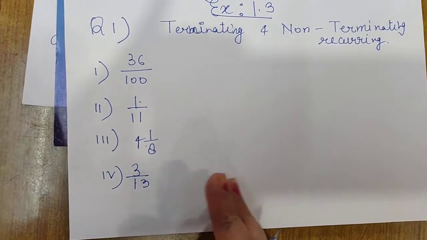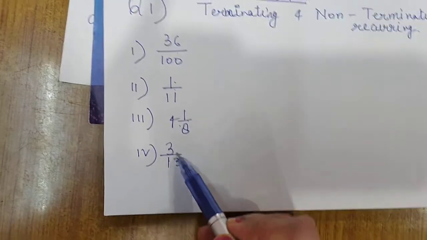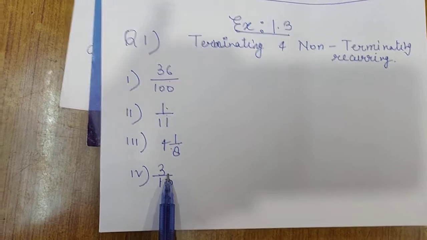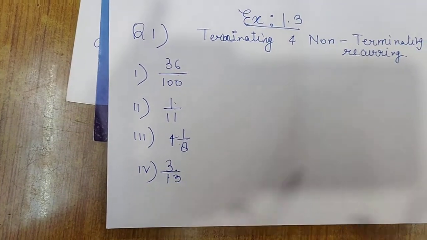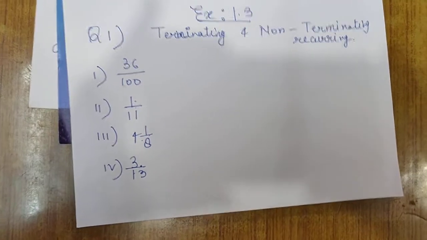So we have to tell which part will have terminating decimal expansion and which part will have non-terminating decimal expansion.